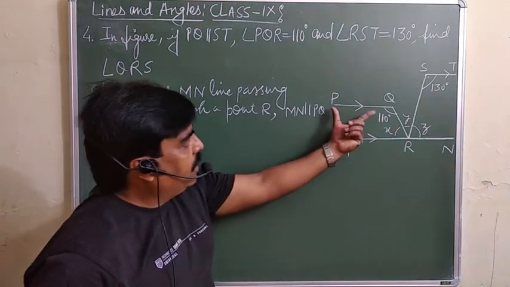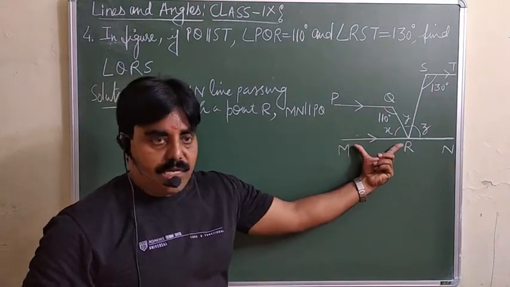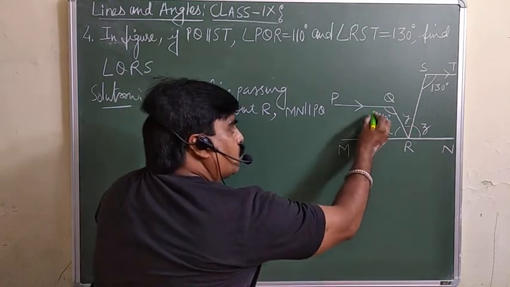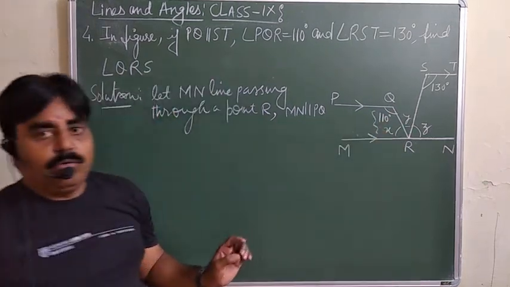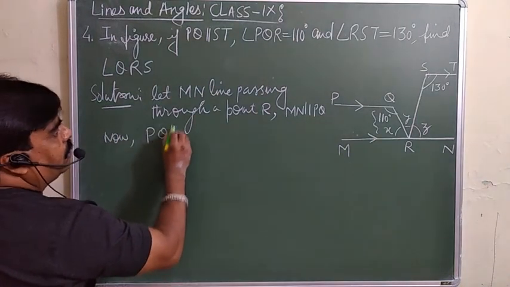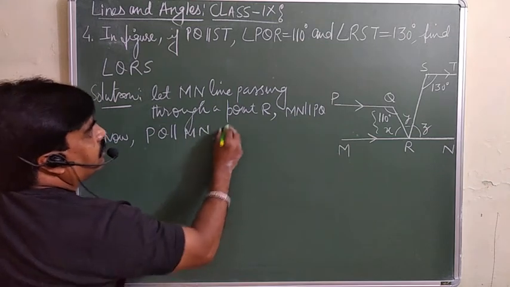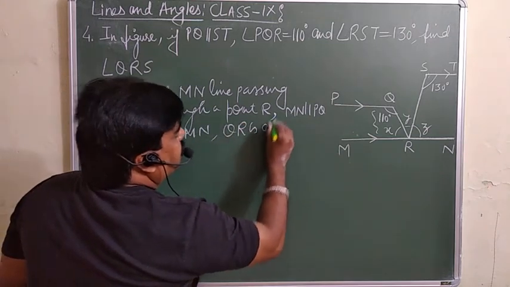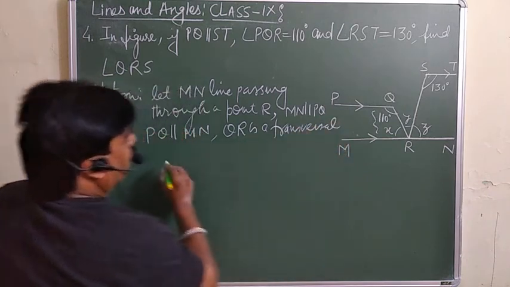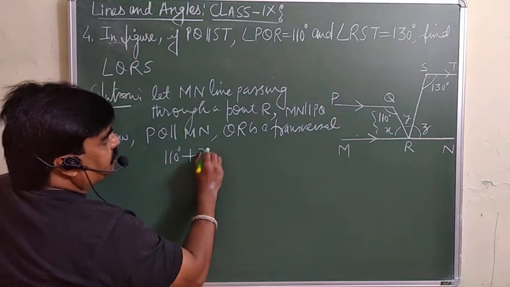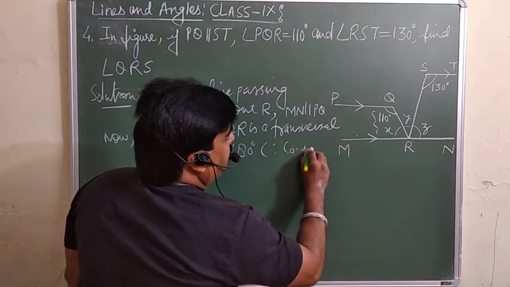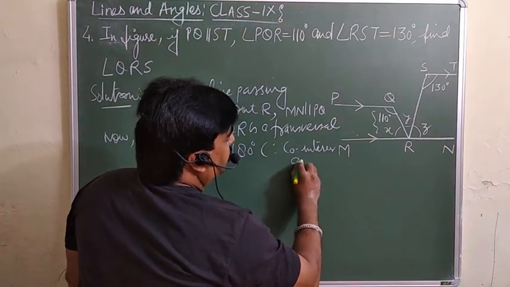Now look here. PQ is parallel to MN, and QR is working as a transversal, so the sum of these two angles will be equal to 180. Therefore 110 plus X will be equal to 180 degrees by the co-interior angles.